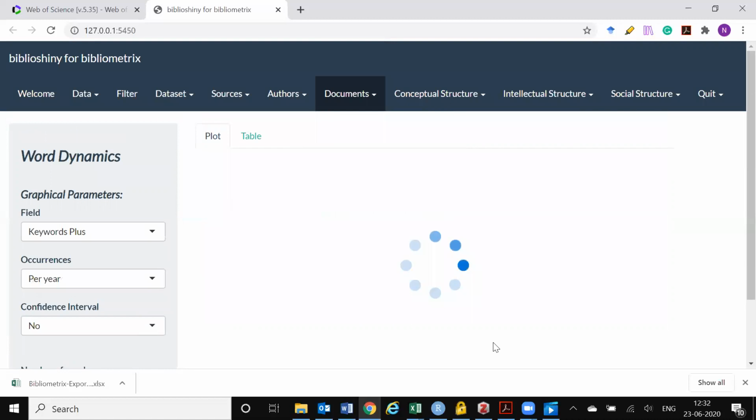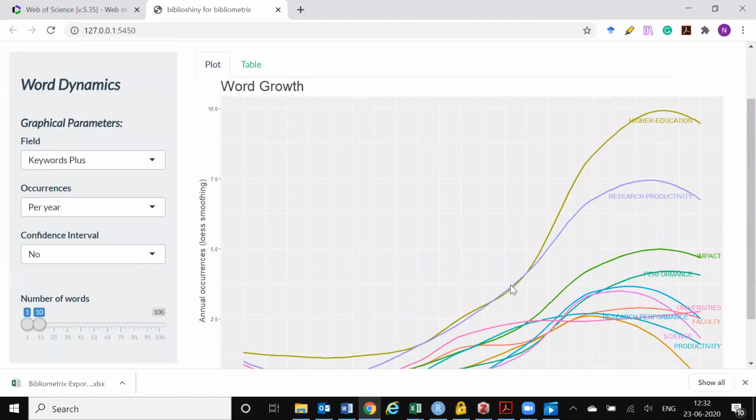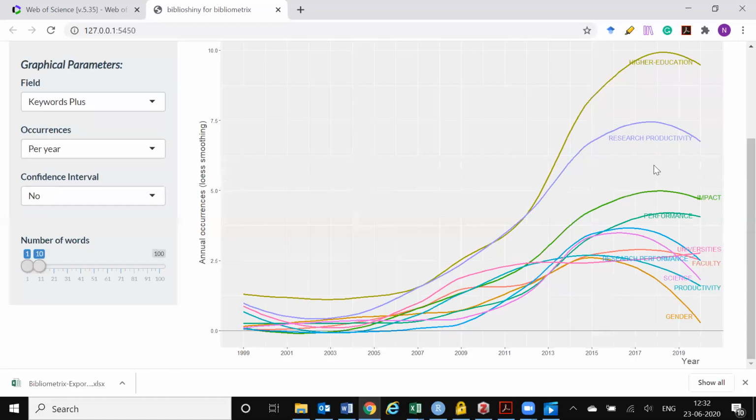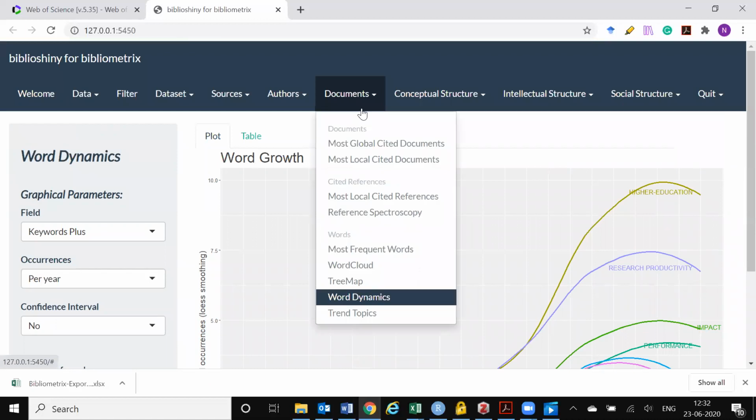There is word dynamics, which is how these words have grown. Higher education, research productivity, as you can see, are trending in the last few years. Some of the other words which have been trending and growing are performance, impact, and some of the ones which have now gone down, they were trending before, was gender studies in higher education. And so now these gender studies, especially in the 2013 to 15 time frame. So this gives you an idea as to where the field is headed.